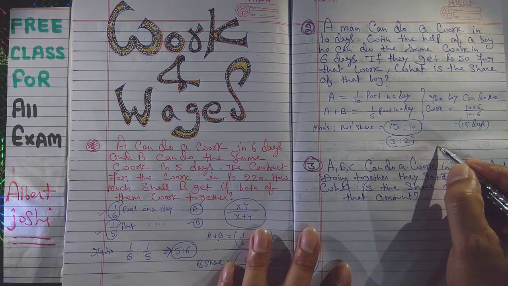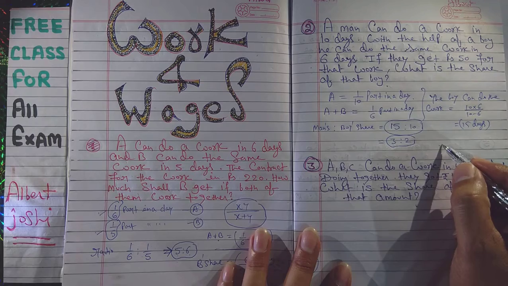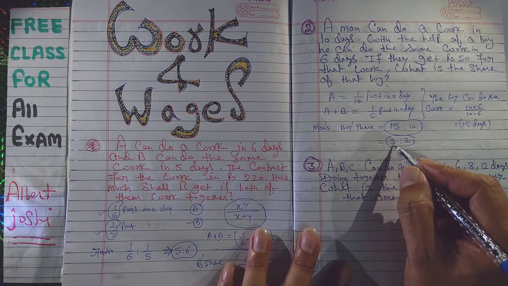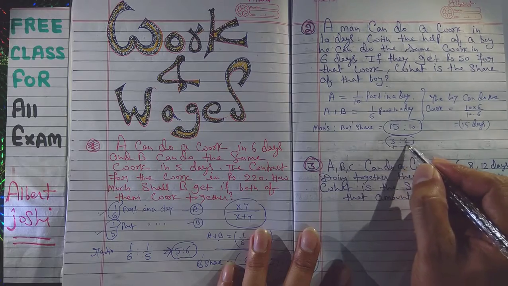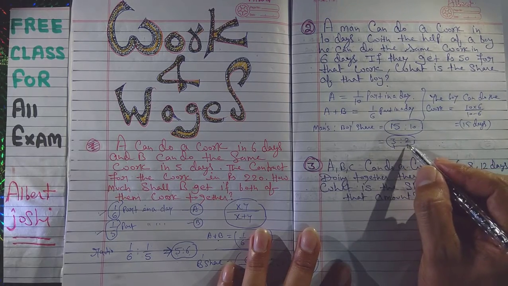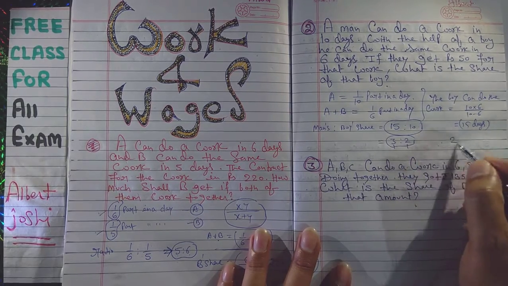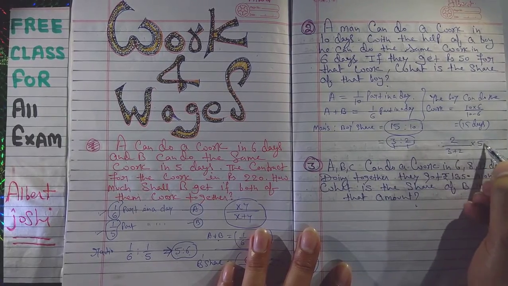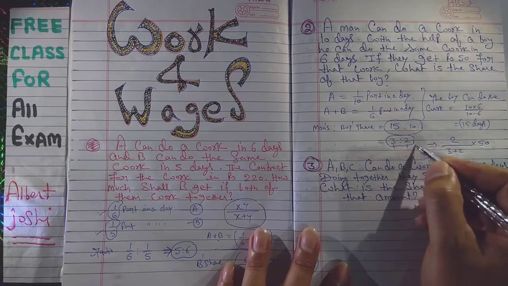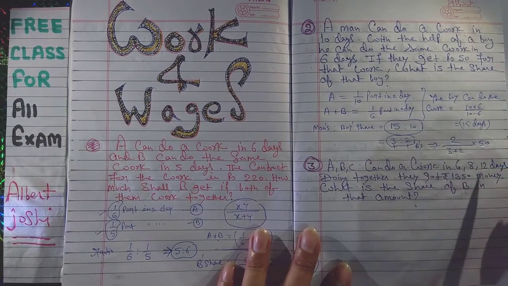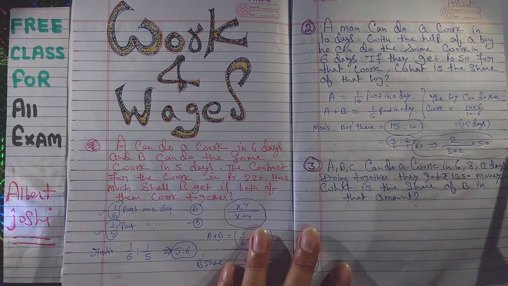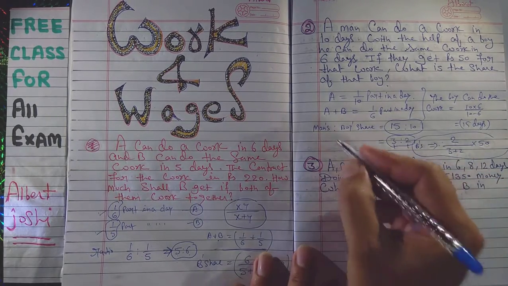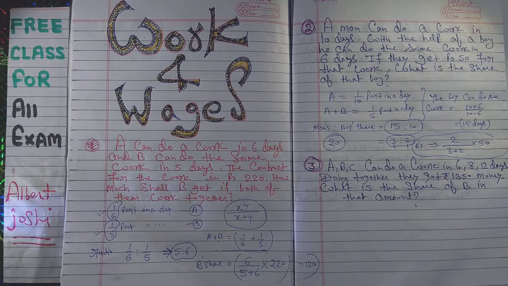So the share of B is the value of B, this is the value for the man and this is the value for the boy, so 2 upon 3 plus 2, and total money is 50. That is the share of B. If you calculate, 3 plus 2 is 5, so the answer is 20 rupees. Okay, very simple.